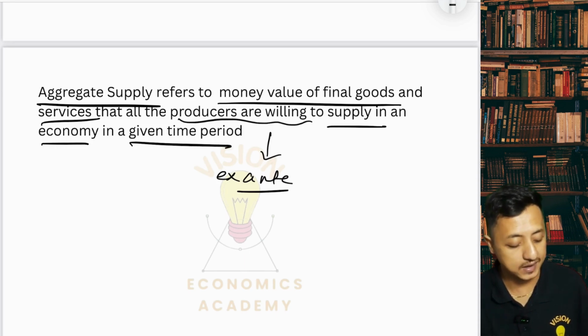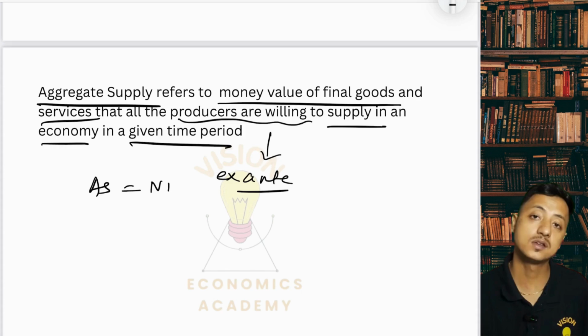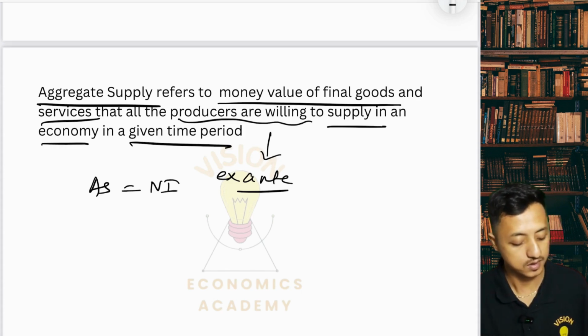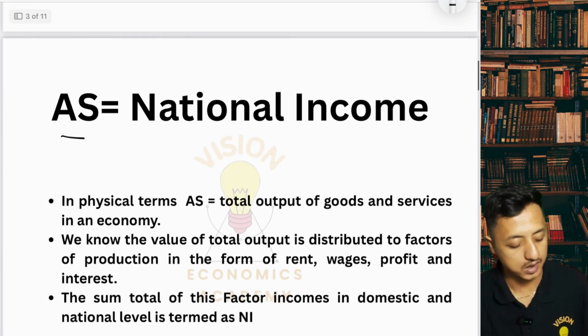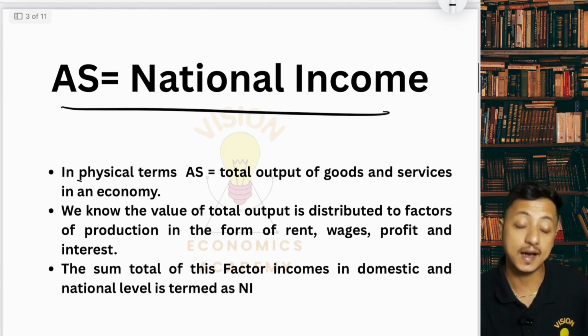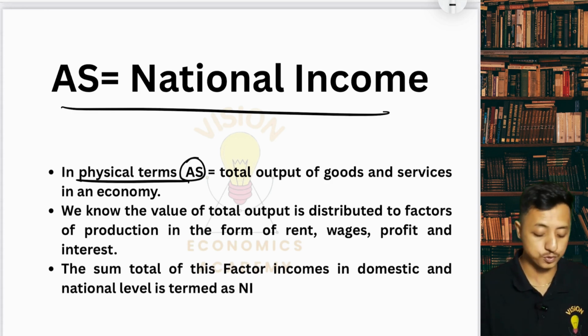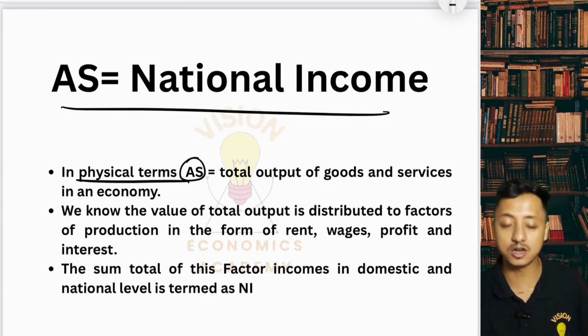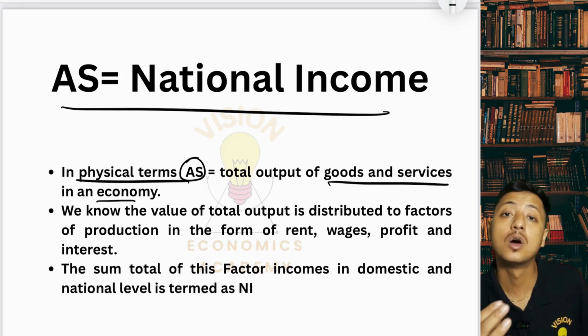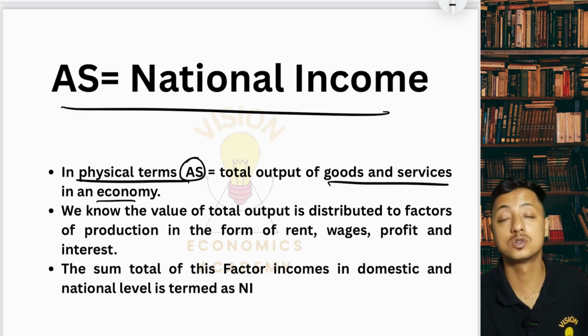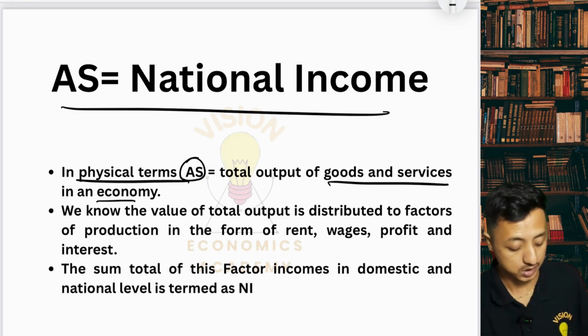Now, aggregate supply is also known as national income. Why is this so? Let's find out. In physical terms, aggregate supply is the total output of goods and services in an economy. Total output means the total production of goods and services in an economy, right? Now, the output or the production has value.